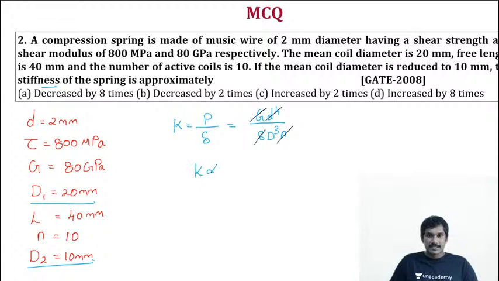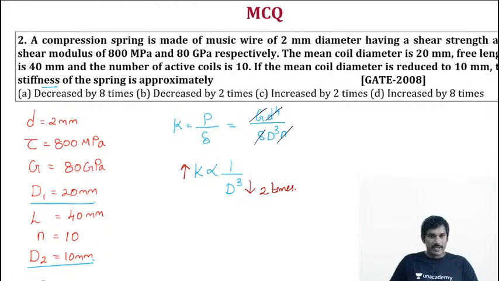So stiffness is inversely proportional to mean coil diameter cubed. Obviously, when diameter decreases, stiffness increases. That's why inversely proportional. In this case, diameter is decreased by 2 times, that is D cubed, 20 mm to 10 mm.